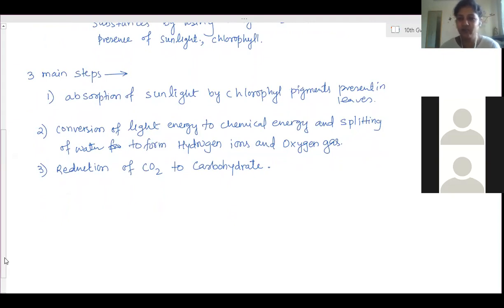Just like glucose and fructose, both are end products of photosynthesis. Not only glucose, fructose is also there, but both have the same formula, C6H12O6, while the binding between them is completely different. So we consider them as two different compounds. So these are the end products.